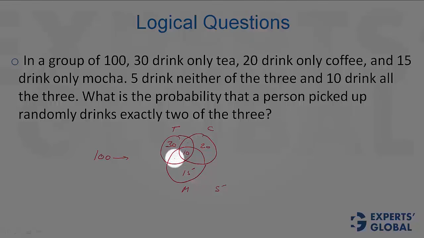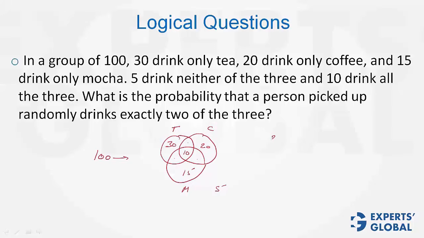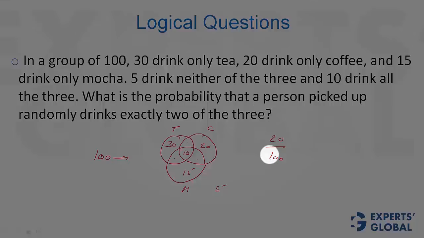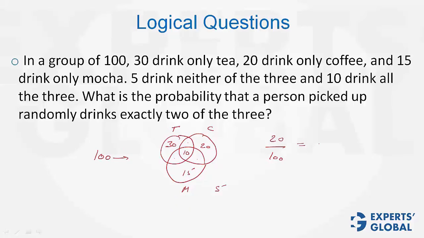So these 3 are the remaining parts, and these 3 represent exactly 2. So see 30, 50, 60, 75, 80. So there are 20 out of 100 people who drink exactly 2 of the 3 drinks represented by these dots. So the required probability is 20% or 0.2.